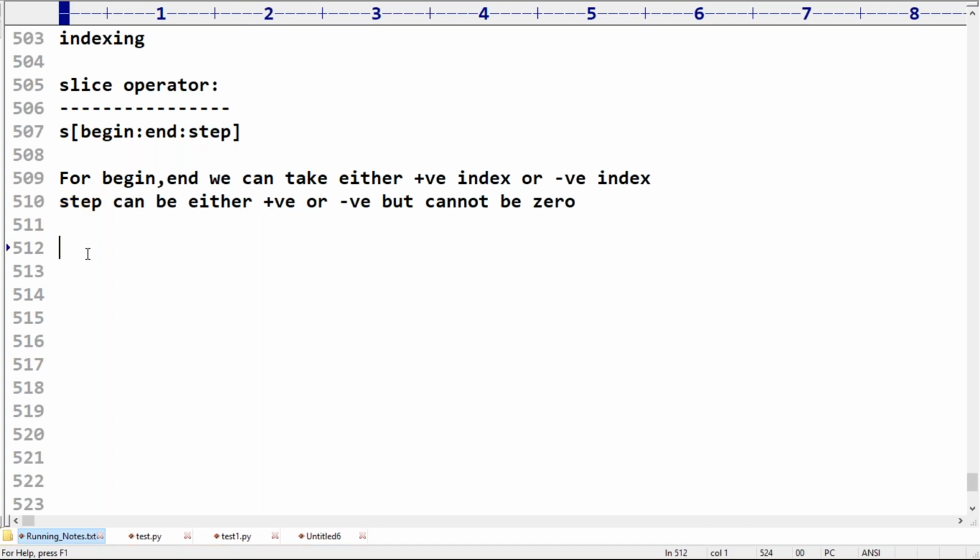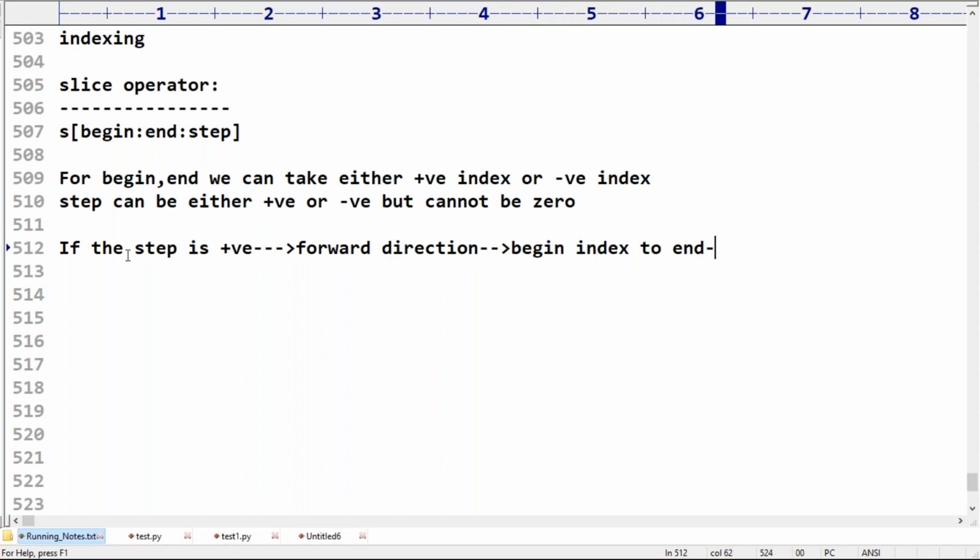Now, if the step is positive, is it forward direction or backward direction? All these things I covered already in the last session. Forward direction. Positive means forward direction. Now we have to consider from begin index to end minus 1 index. Remember this: in forward direction we have to take the substring from begin index to end minus 1 index.